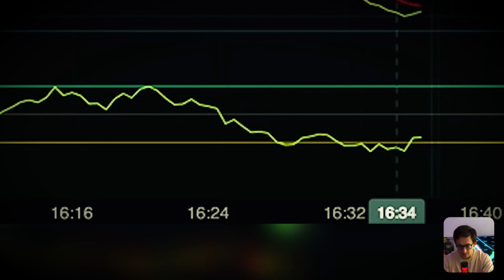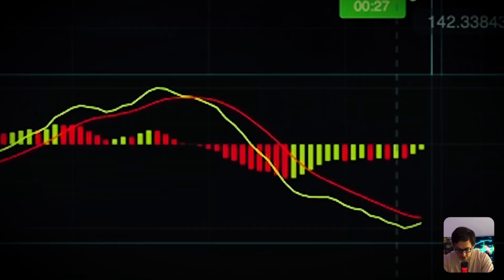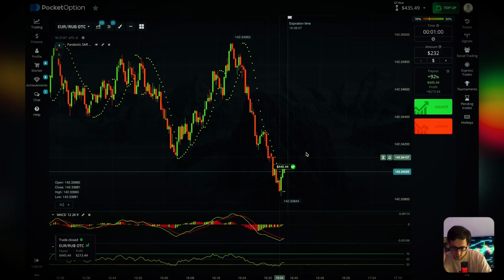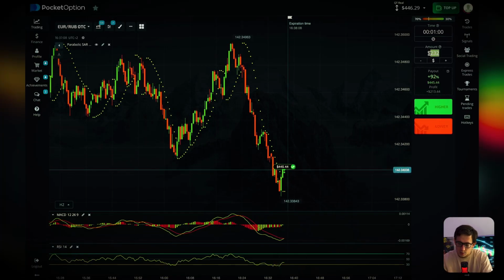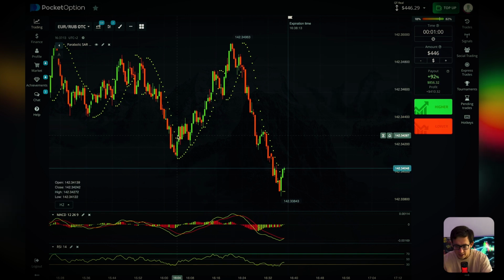RSI indicator shows us an upward direction, very good direction. And MACD indicator shows us a reversal to the bullish trend. Gang, we take this profit, guys. It's very exactly quick and true.